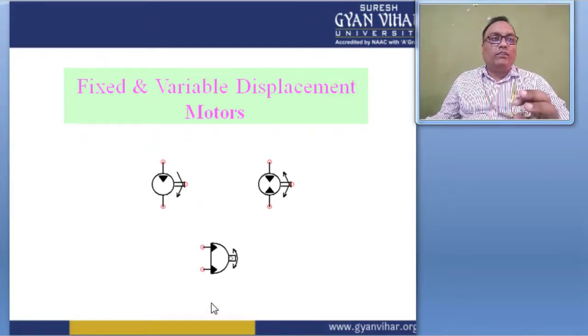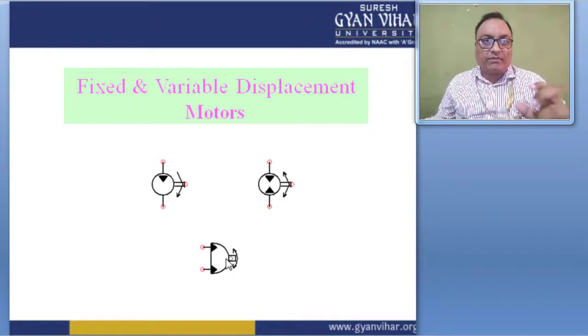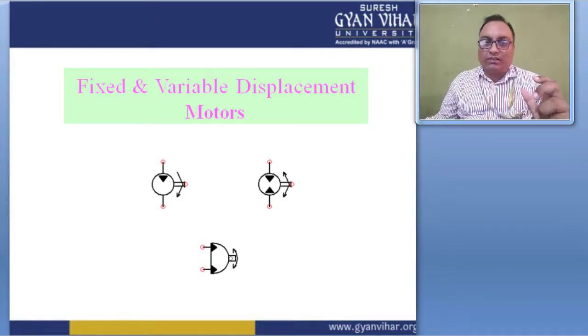Here some more symbols of fixed and variable displacement motors are connected. So this is a different type of symbol. This is the two-way symbol, and this is the bi-way symbol for this pump. Here it will connect to different types of connection of the motor also.